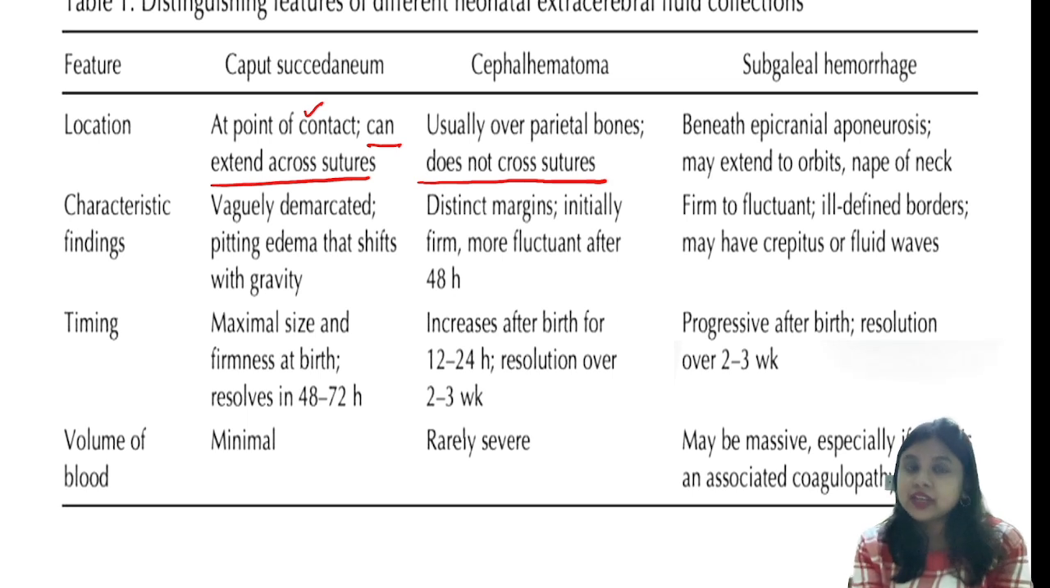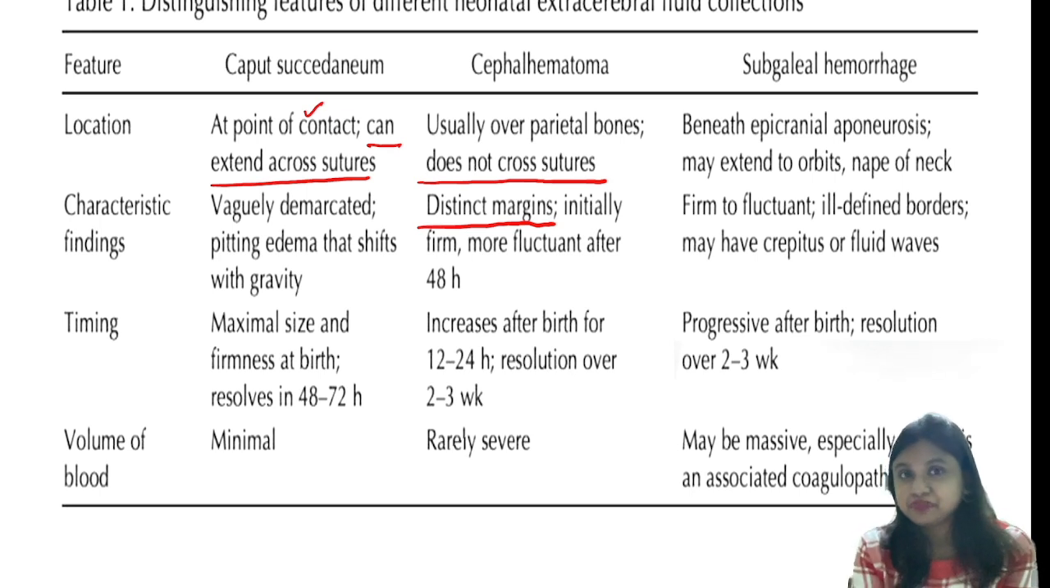Next, caput succedaneum, since it extends across sutures, has no specific margins, right? So it is pitting edema that shifts with gravity, whereas cephalhematoma will have distinct margins, initially firm, and more fluctuant after 48 hours. Whereas subgaleal hemorrhage is again firm to fluctuant, and again it has ill-defined borders. So distinct margins again go in favor of cephalhematoma.